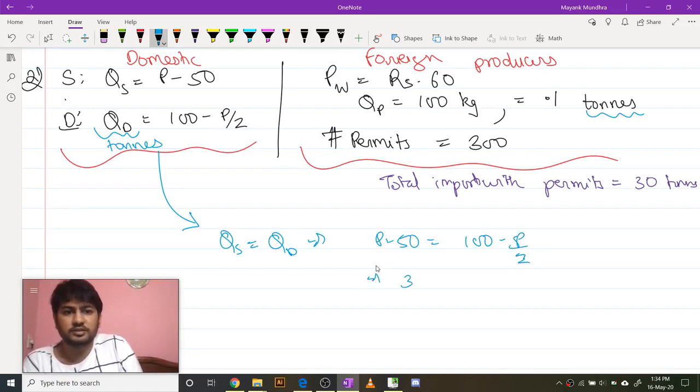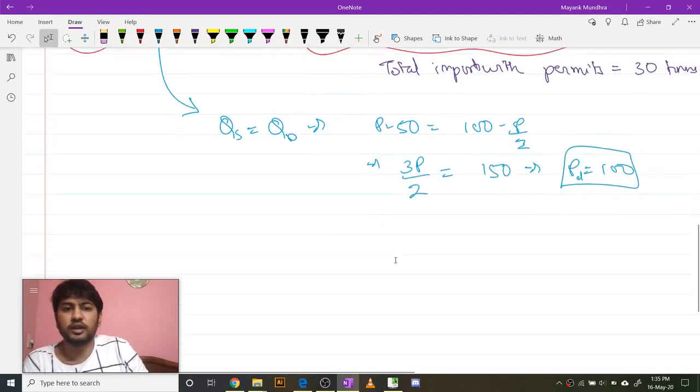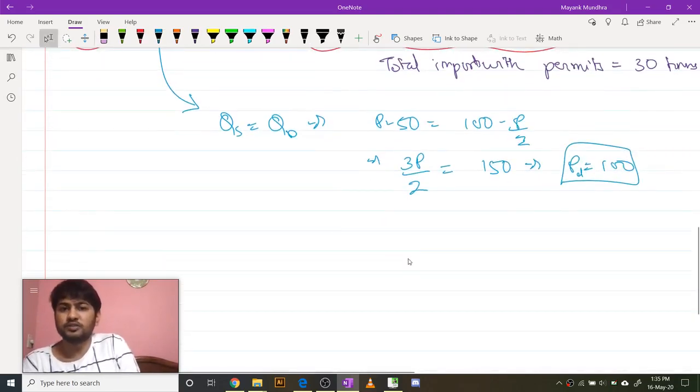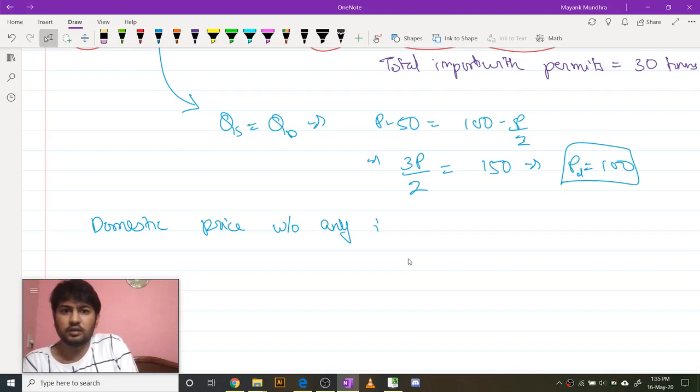So this implies 3P by 2 equals 150, which implies price equals 100. So the domestic price without any imports is equal to 100.